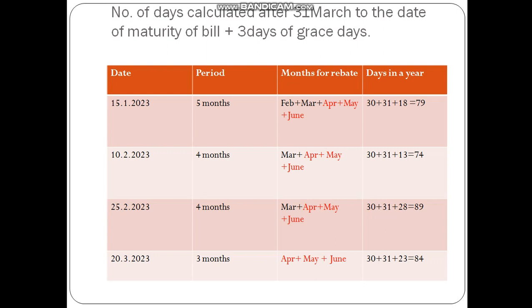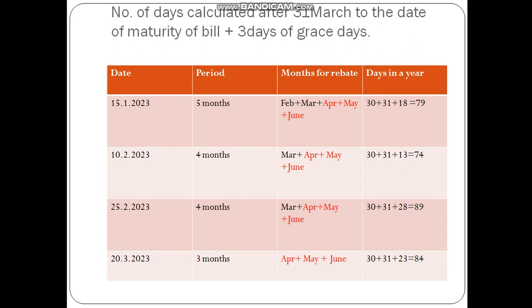Same for the second bill, which is dated 10th February 2023 with a maturity of 4 months. March, April, May, June is considered as the months, but for computing the rebate you will be taking after March, that is April with 30 days, May with 31 days and June with 10 plus 3 days of grace, that is 13 days.